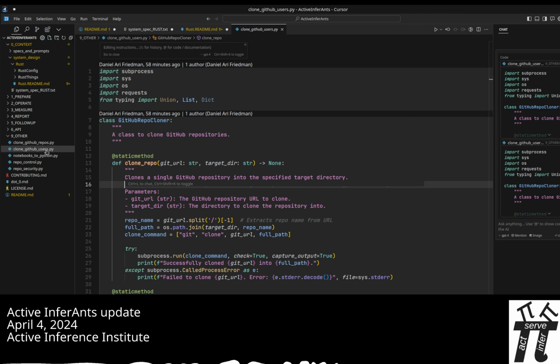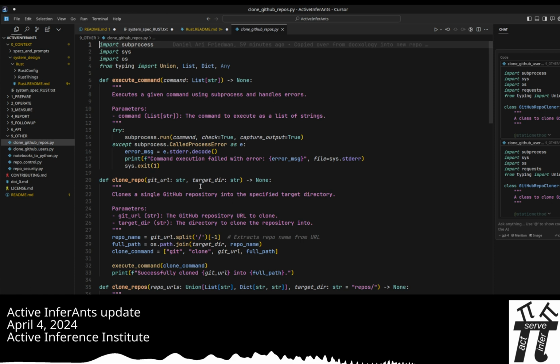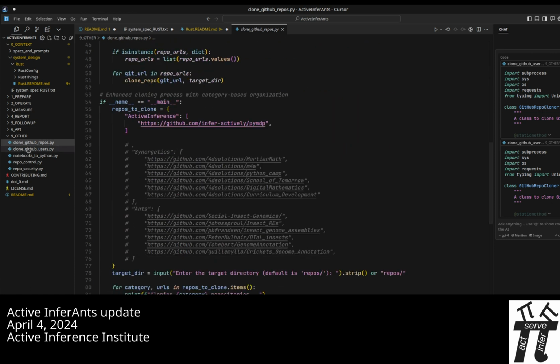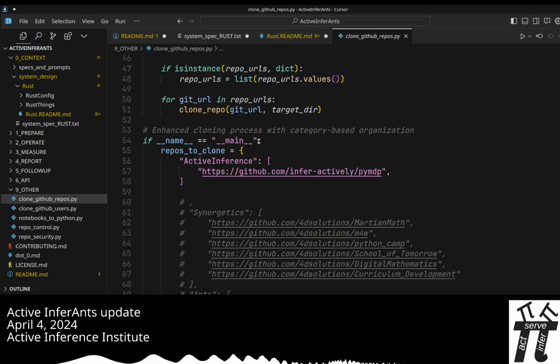But this clone GitHub user script allowed me to bring in exactly the genres and the repos one by one in the repo script, or in a batch download with the users. And then Cursor enabled me to chat with the codebase to explain it better, and also to ask, now write a PyMDP-styled script for this situation. So two ways in which I use that.